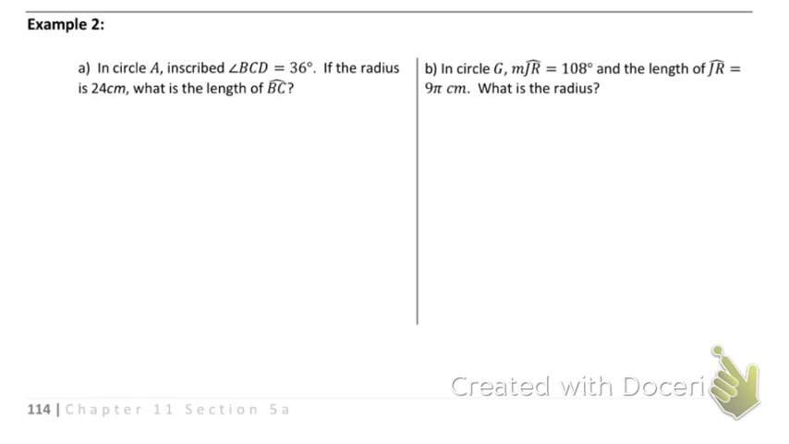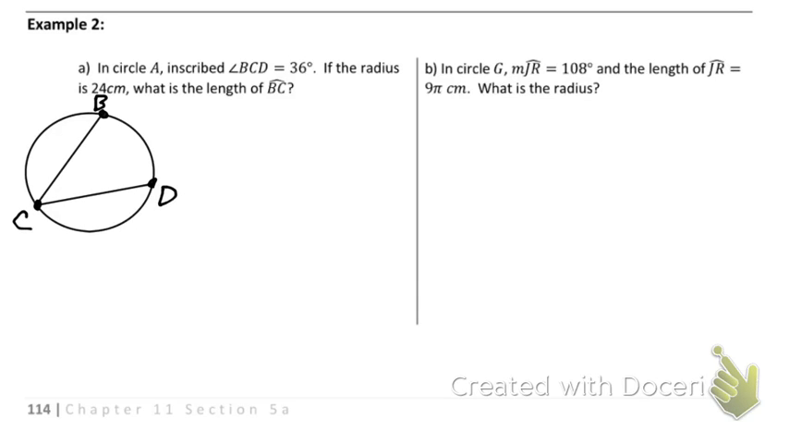All right, let's do some examples. The first one says, in circle A, inscribed angle BCD is 36 degrees. If the radius is 24 centimeters, what is the length of arc BC? So let's first draw a picture to see what's going on here. We have an inscribed angle BCD, so B must be on the circle, C must be my vertex, D must be here, and it says it's 36 degrees.